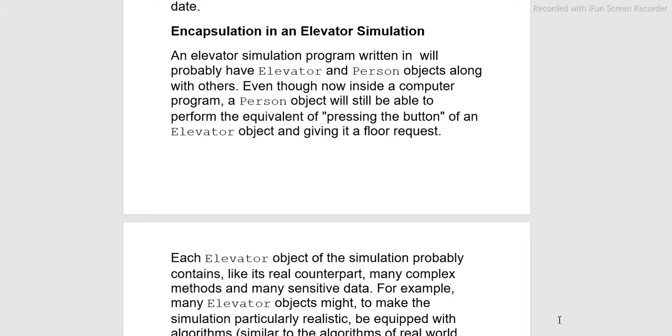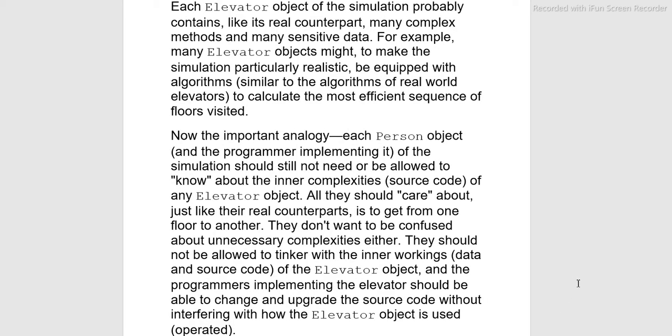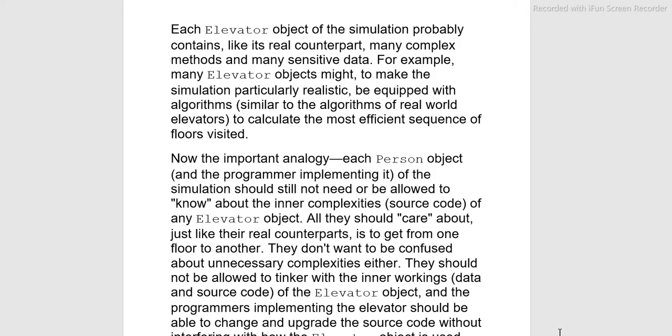Each elevator object of the simulation probably contains, like its real counterpart, many complex methods and much sensitive data. For example, elevator objects might, to make the simulation particularly realistic, be equipped with algorithms. Now, the important analogy: each person object, and the programmer implementing the simulation, should